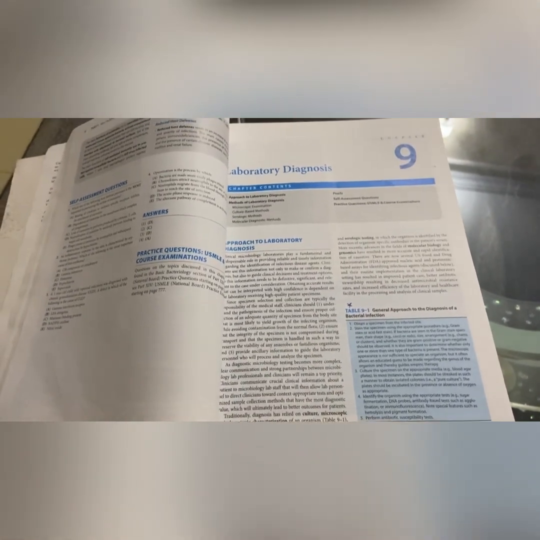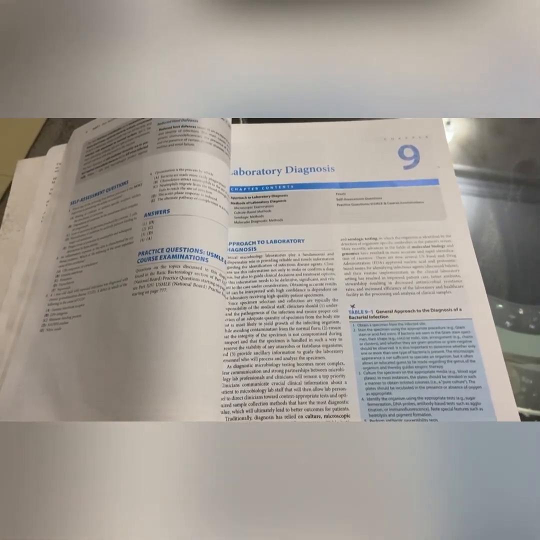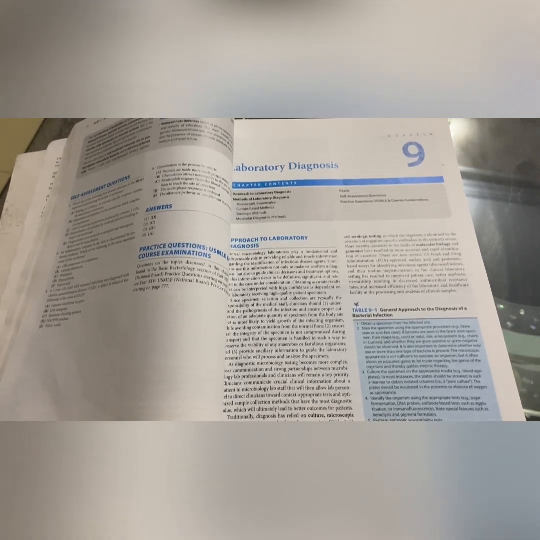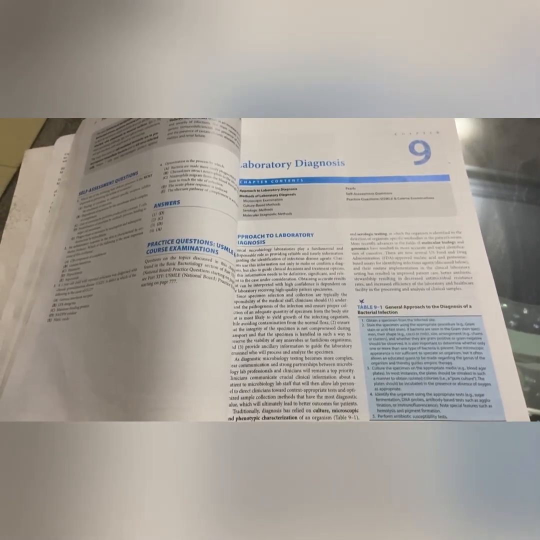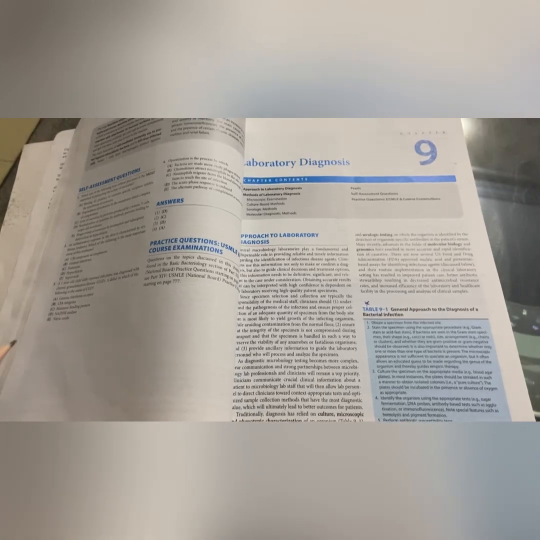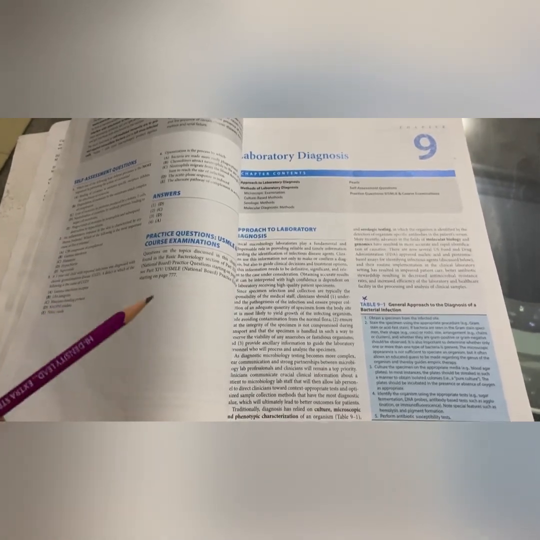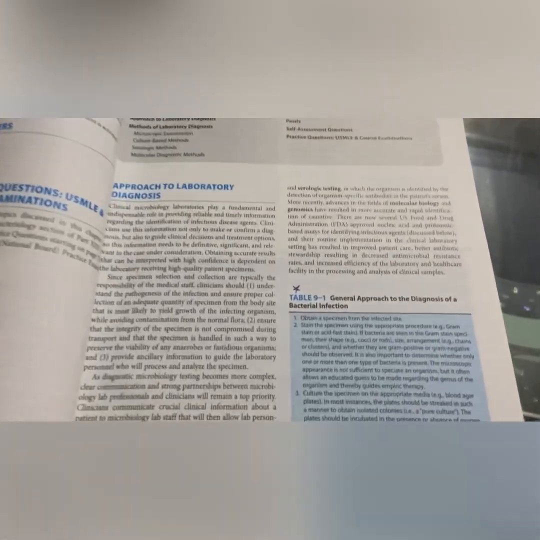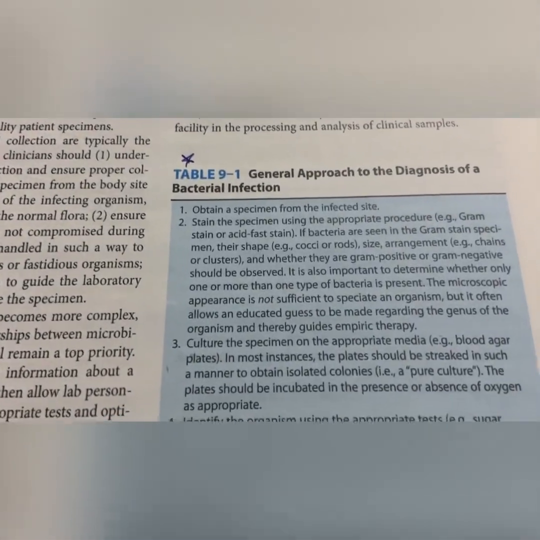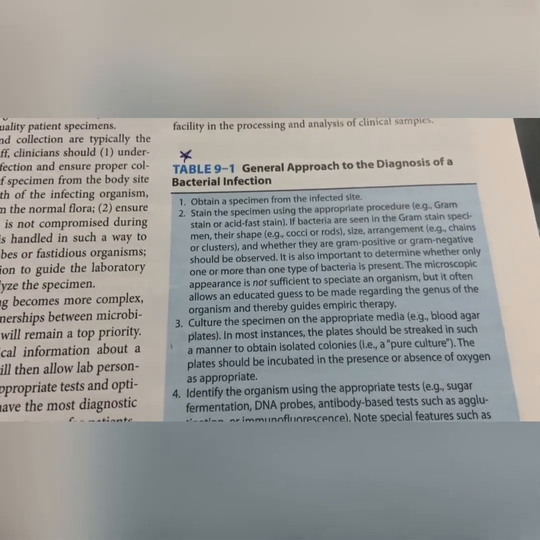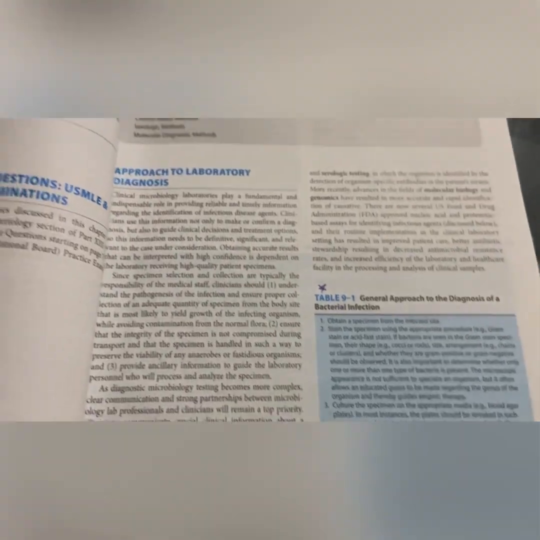So in chapter number 9, laboratory diagnosis, this will be easily covered when you do your special bacteriology. It will be very easy for you if you first do the special bacteriology, then this chapter in the general bacteriology. For this table number 9.1, general approach to the diagnosis of bacterial infection, just go through this table.